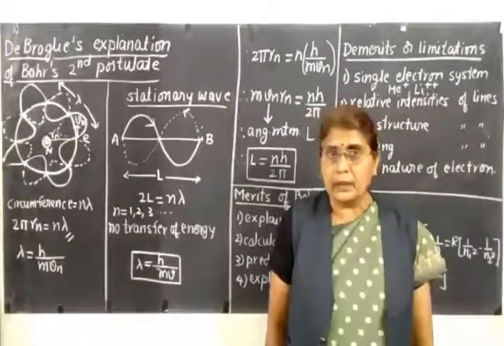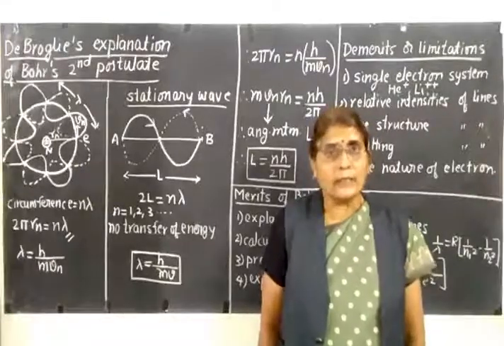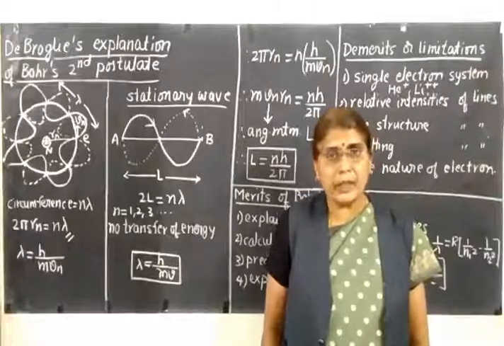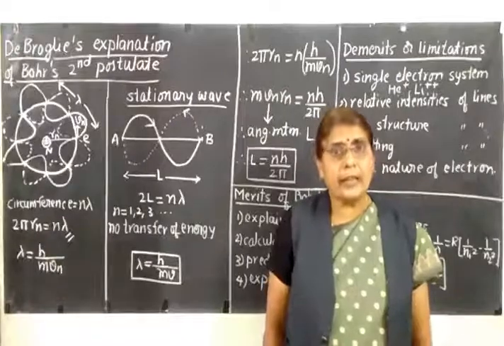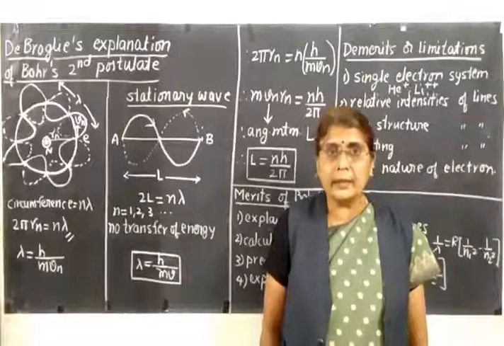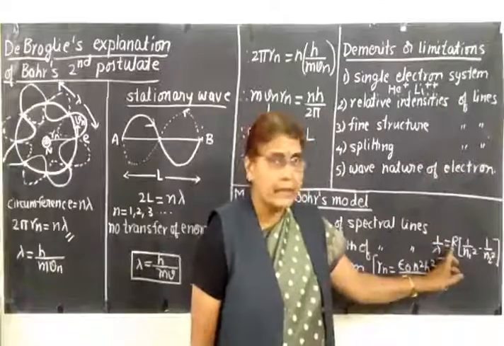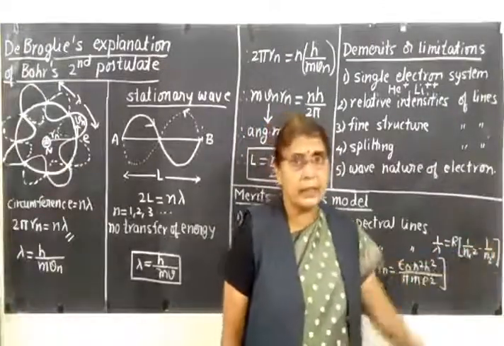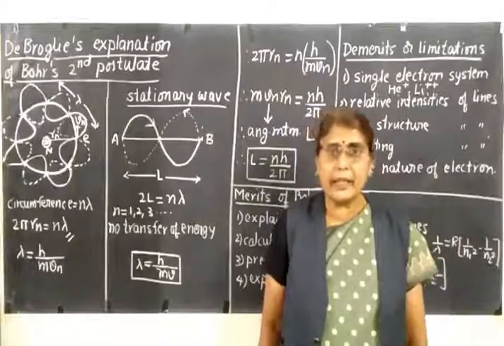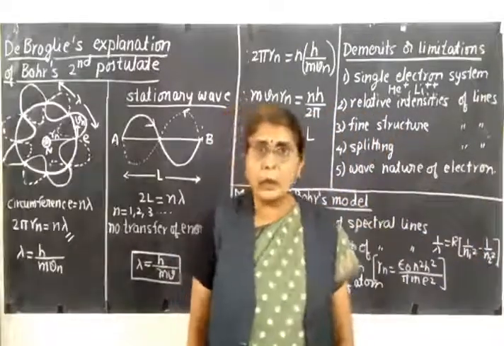So this is all about the chapter Atoms. We complete the chapter here. What is very important in this chapter? First are Bohr's postulates, then derivations for the radius of the orbit, then the total energy of the electron in the orbit, then the wavelength of the emitted spectral line, that is the formula 1 by lambda equals R into bracket 1 upon n1 square minus 1 upon n2 square, then the spectral series of the hydrogen atom and the energy level diagram, and the limitations of Bohr's atomic model are also important.